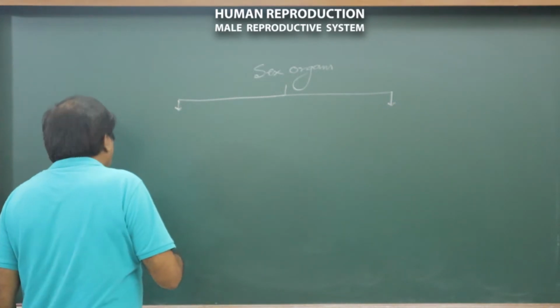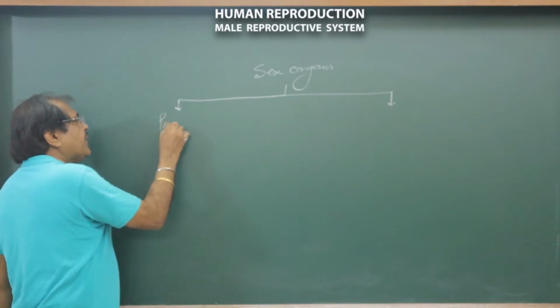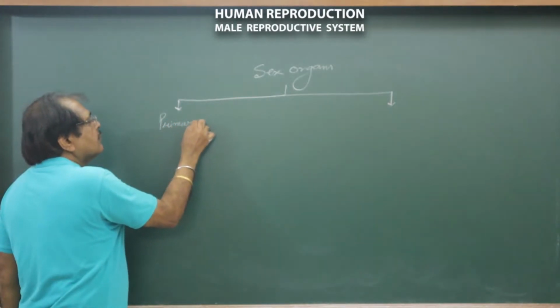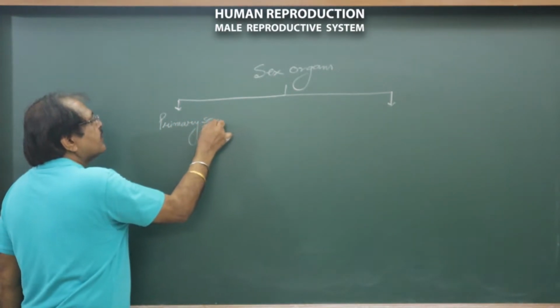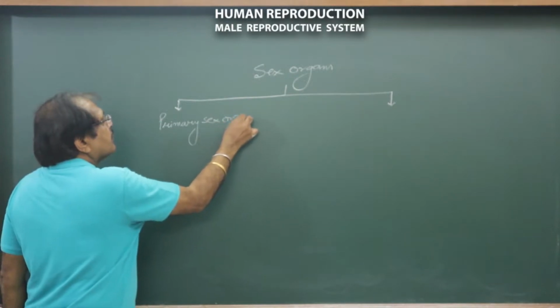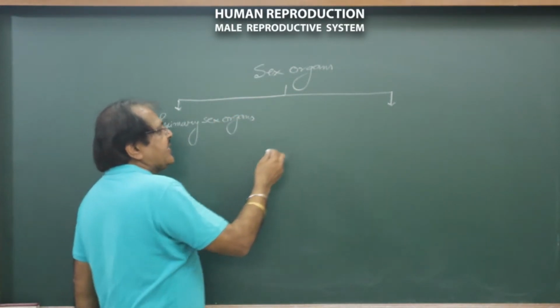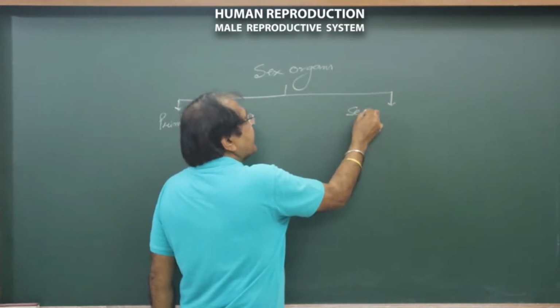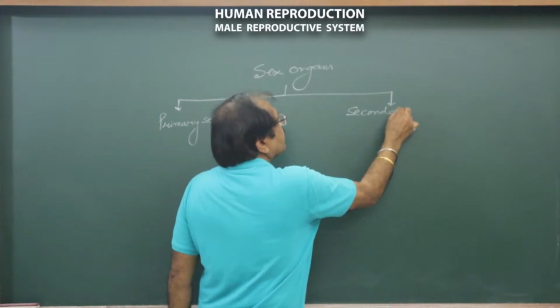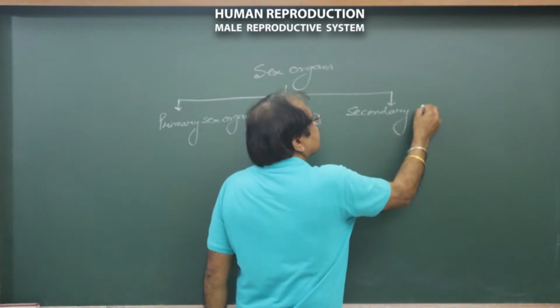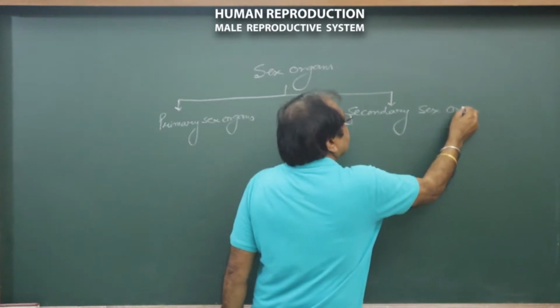One is the primary sex organs, and second is the secondary sex organs.